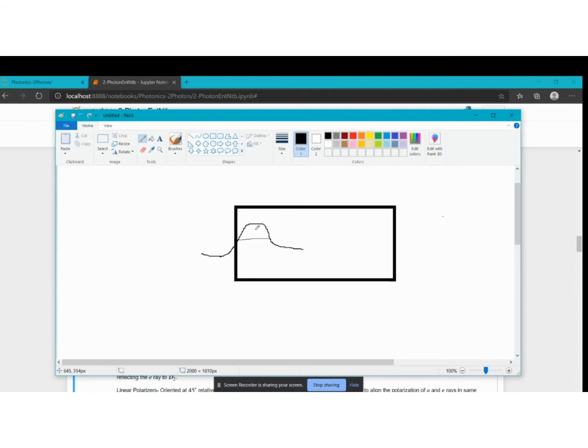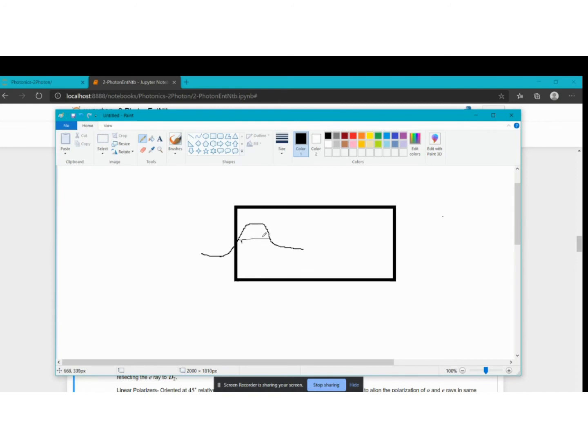But here the problem is, suppose this peak came, right? Then the biphoton can be born at this place also or this place also. And if it is born here, then it will get late on reaching the detectors. And if it is born here, then it will reach early to the detector.